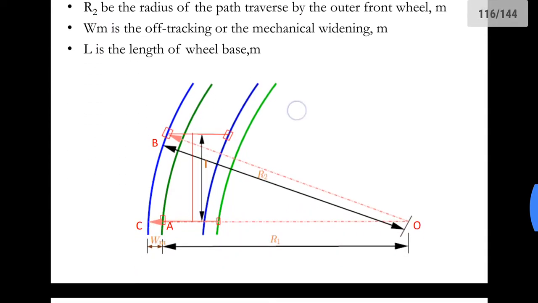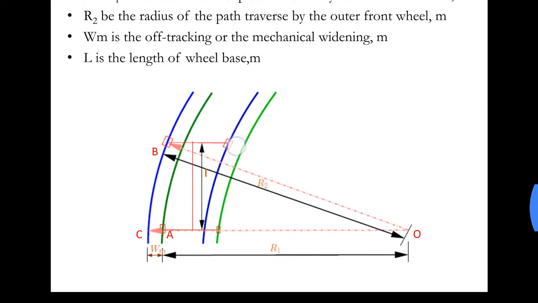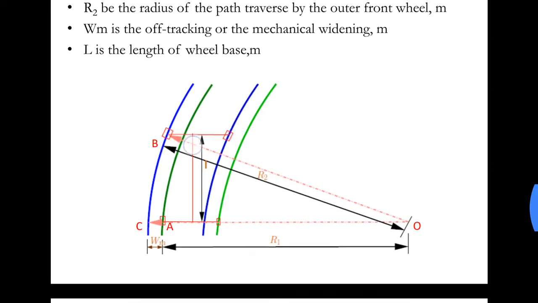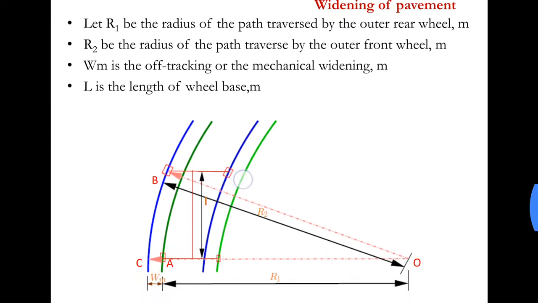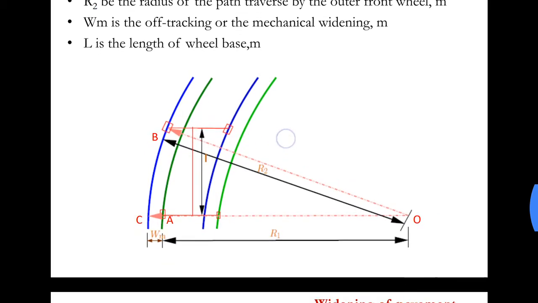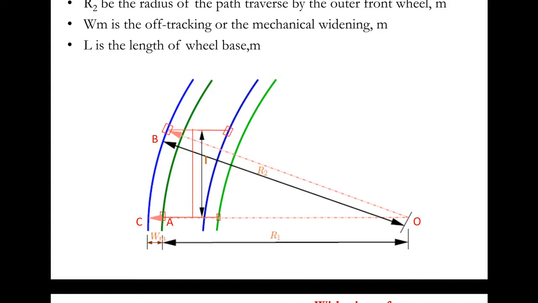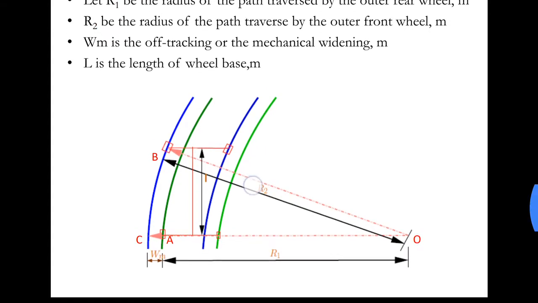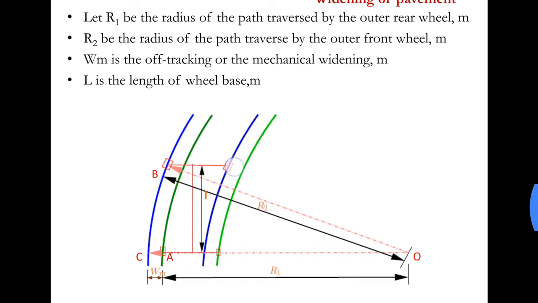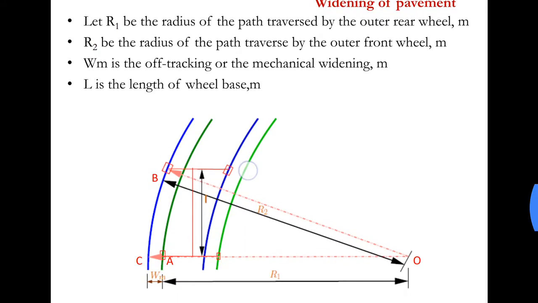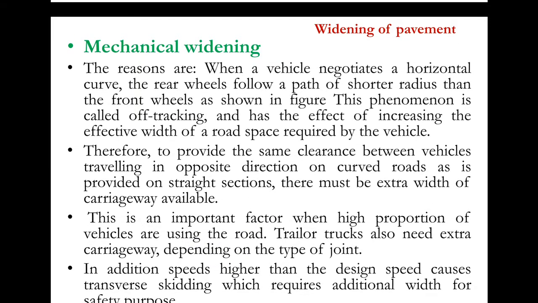Why does this occur? This occurs because the turning operation is carried out only using the front axle in most of the vehicles, except for a few newly developed vehicles which have steering systems for both the axles, in which case the paths would be the same. But most of the vehicles have the turning systems only on the front axle, hence this off tracking will occur in most of the cases. So this is one condition.